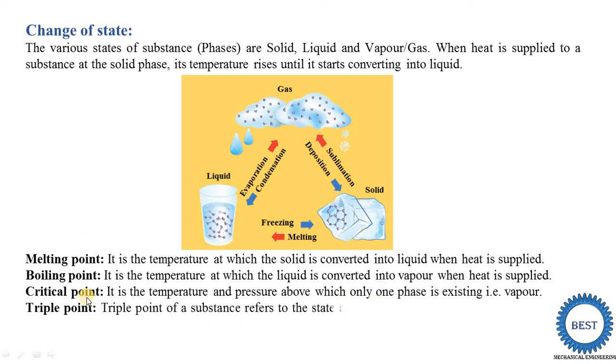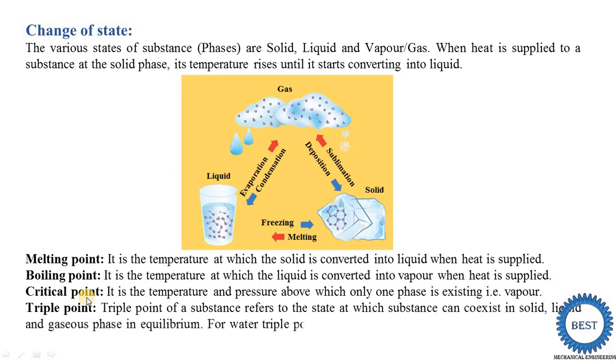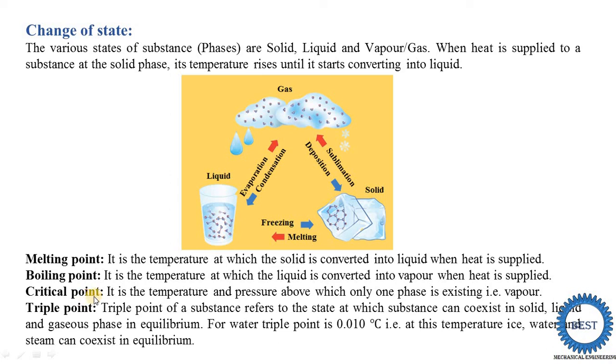And the last one is the triple point. From the name we can understand that the substance is available in three phases: liquid, gas and solid. The triple point of a substance refers to the state at which the substance can coexist in solid, liquid and gaseous phases in equilibrium.